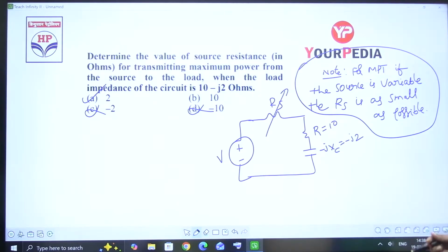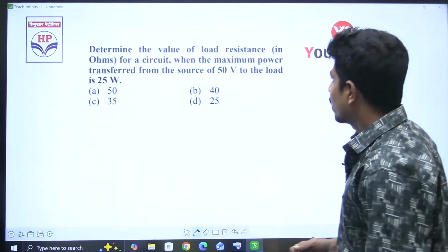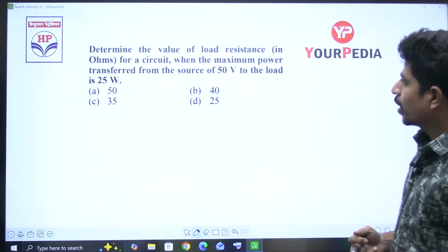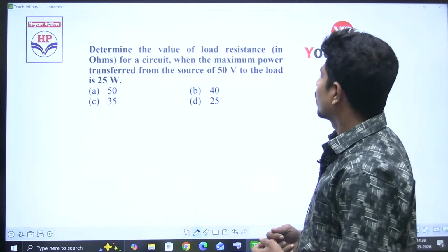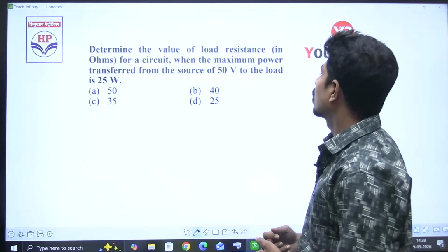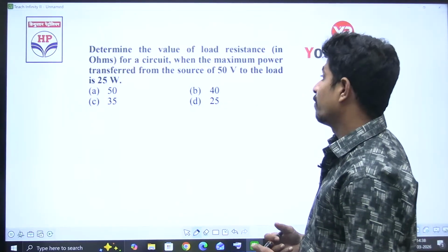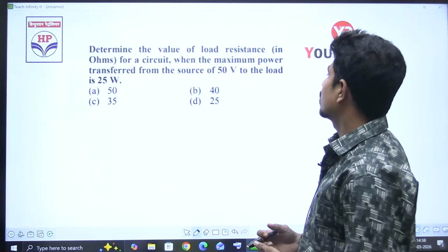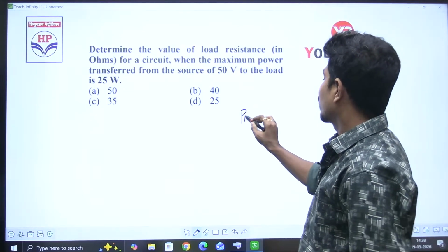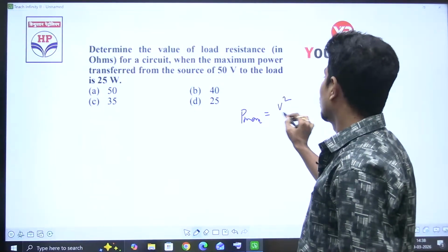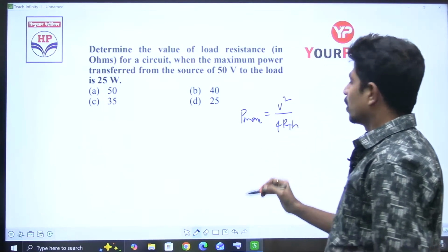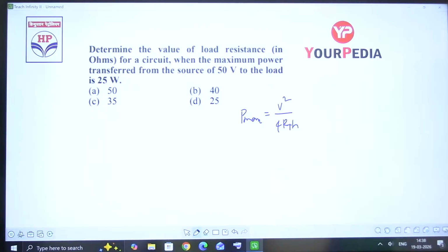Yes or not? Yes. Then determine the value of load resistance. For a circuit when the maximum power transferred from the source of 50 volts to the load is 25 watts, determine the value of load resistance. What is the maximum power transfer formula? V square by 4 RTH is the value of the maximum power that is delivered to the load during maximum power transfer, right?